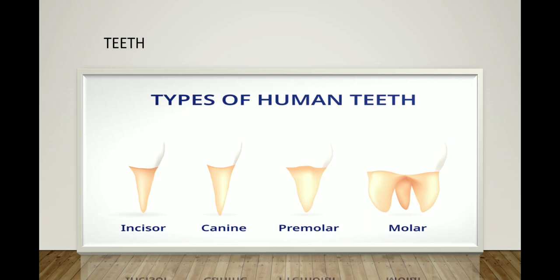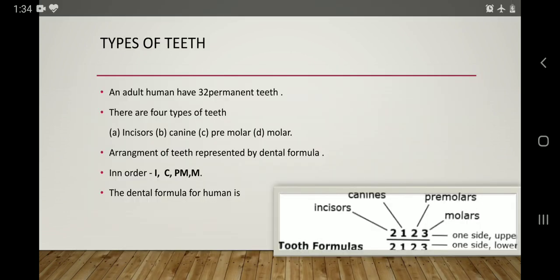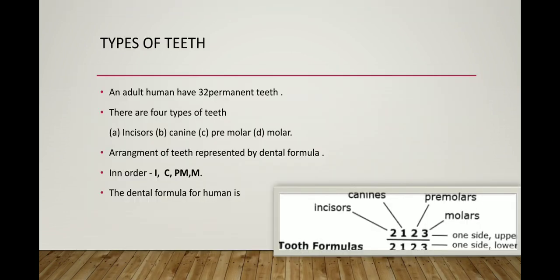This slide is all about the types of human teeth. You can see in your own mouth that you don't have the same type of teeth; you have different types of teeth. So how many types of teeth are there in human beings? We can say that we have four types of teeth: incisor, canine, premolar and molar. So let's have a look at the function of these types of teeth.